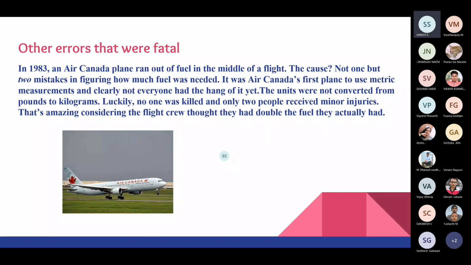They thought they had double the amount of fuel with them, but it turns out they had filled it in terms of kilograms and not in terms of pounds. So that caused them to have less fuel than what they actually thought, and they had to do an emergency landing, though there was no loss of life here. But at times this becomes a subject of concern. The pilots who were responsible for this were suspended after this incident.